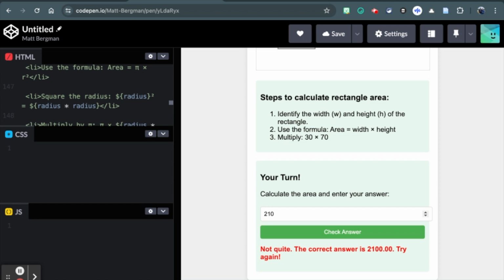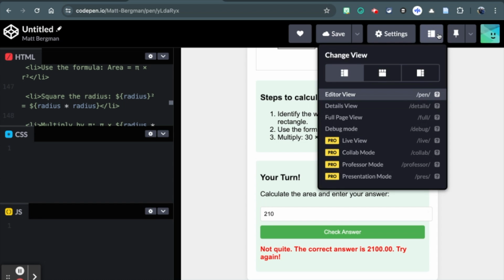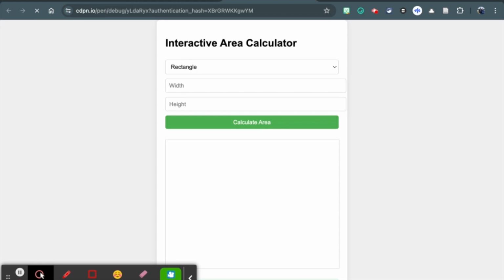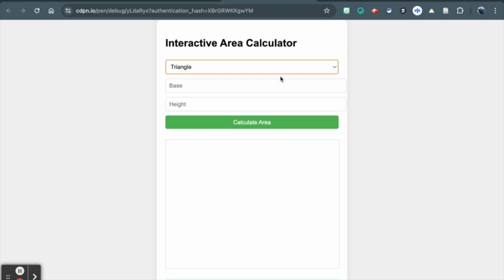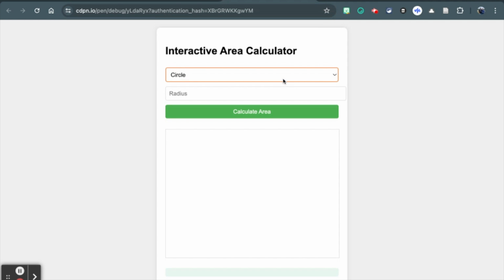And really, the better your prompt is, the more helpful the code's going to be, and you can always make changes to your code, and it'll make some modifications. But how do you get this to your students? Well, here's what I would recommend. If you simply go right up here, go to debug mode. And when you go to debug mode, it'll actually put it in this type of situation for you. You just simply copy and paste the URL, give it to your students, and check this out. You have all sorts of different types of equations that you can fiddle around with and have your students take note of.